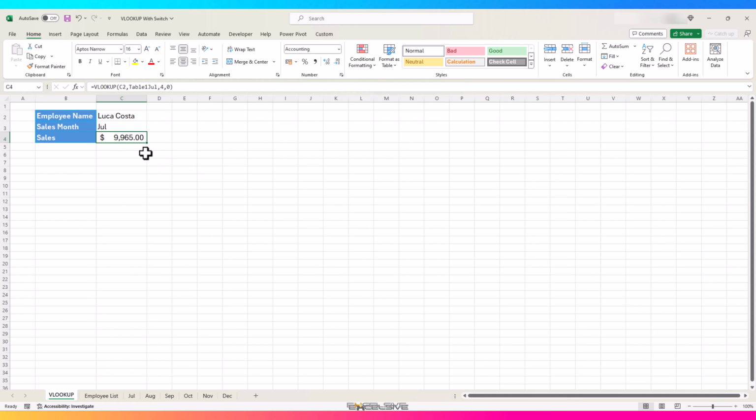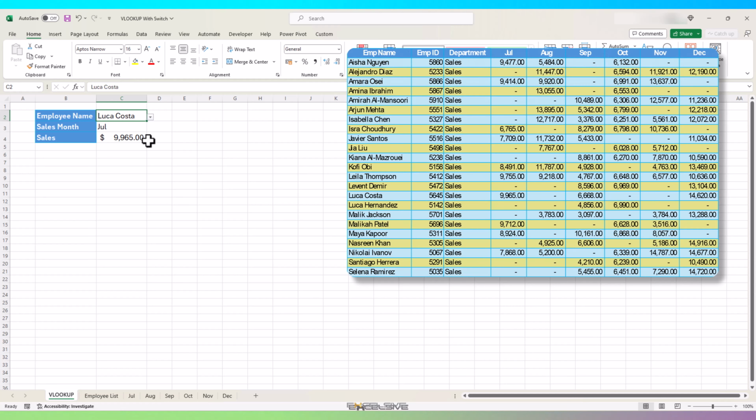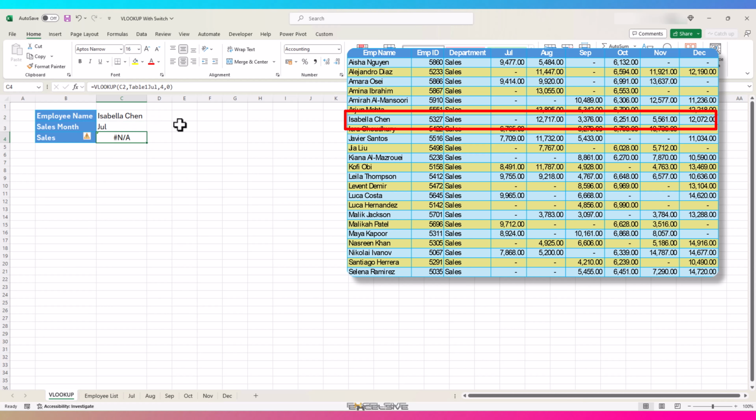Instead of checking all the names and finding who was working when, let me bring up a cheat sheet I prepared for this video. So it's easier to find who was working when and what sales did they generate. Now, say we choose Isabella Chen, which is not in our July sheet. We'll get a #N/A error, which is expected and easily fixable.